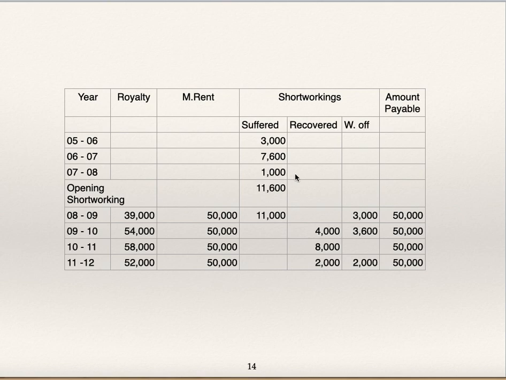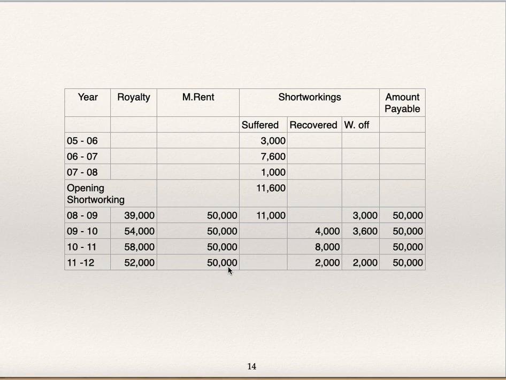3,000, 7,600, 1,000, the total of this is the opening short working, because we will be preparing ledger accounts for these 4 years, 8-9 to 11-12. So this will be the opening balance of short working. Amount paid 50,000 is given for the year 8-9, so we'll assume that minimum rent is 50,000.